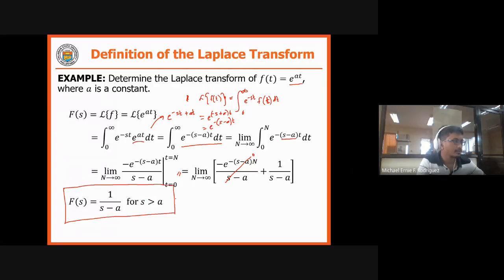So for this to be valid, s must always be greater than a. So as you can see, we now have in here, take note, your e raised to at is 1 over s minus a.